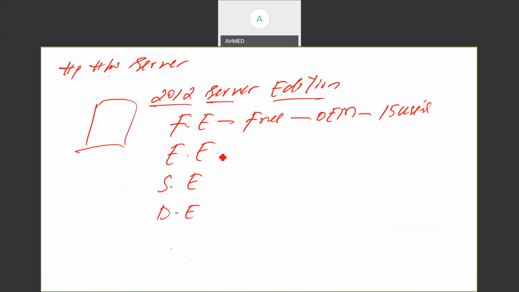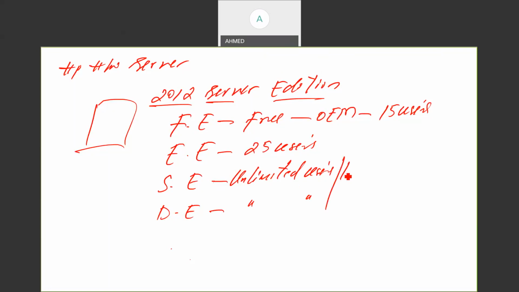So Essential edition is actually designed for a small network. Up to 25 users licenses are available for it, right? 25 users. Now, Standard edition and Data Center support unlimited users. So Microsoft is saying Standard and Data Center are supporting unlimited users. There is no restriction on the users here. And in Standard and Data Center editions, we have full features. Unlimited users, full features we have.